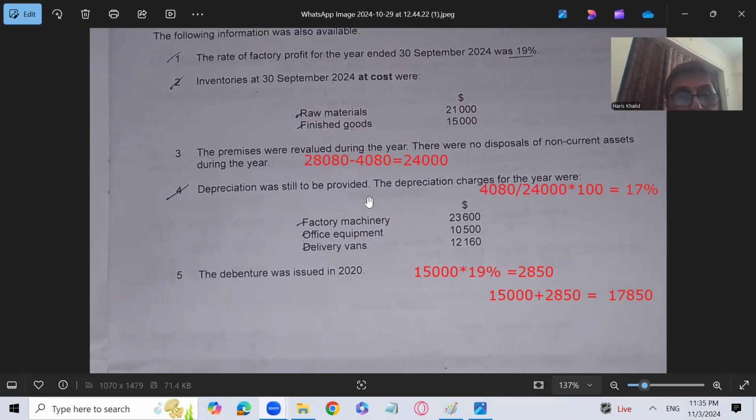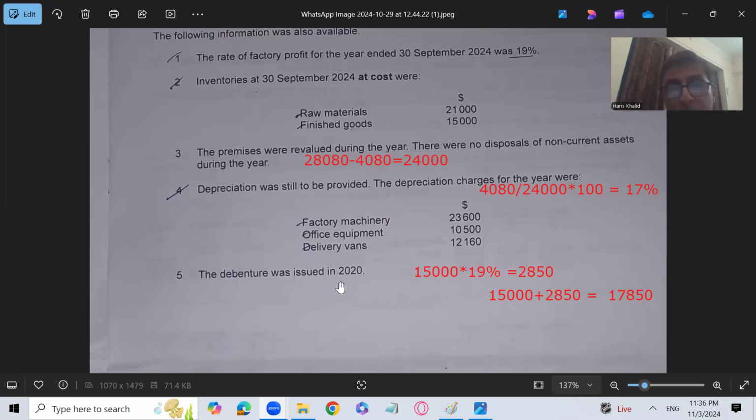Depreciation was still to be provided. The depreciation charge for the year is given, so we need not calculate the depreciation. Factory machinery, office equipment, and delivery van. Factory machinery is the factory, so it will go to the factory overheads. Office equipment will lead towards admin expenses, and depreciation on the delivery van is a part of distribution cost, according to the Companies Act, right? According to the format given in IS1 regarding the company.